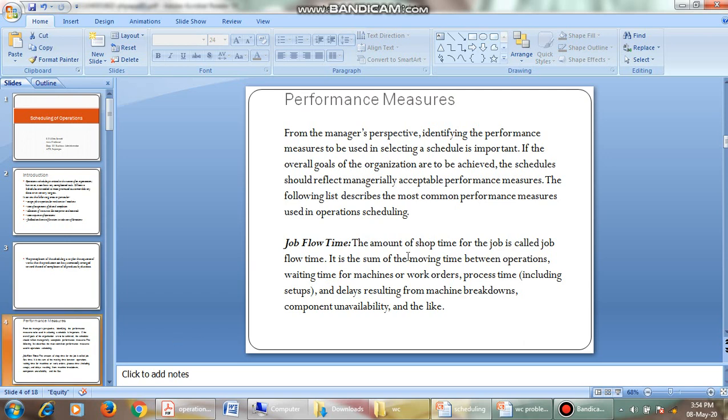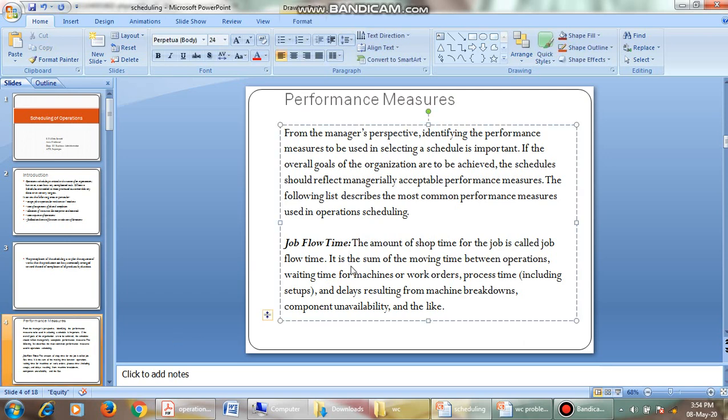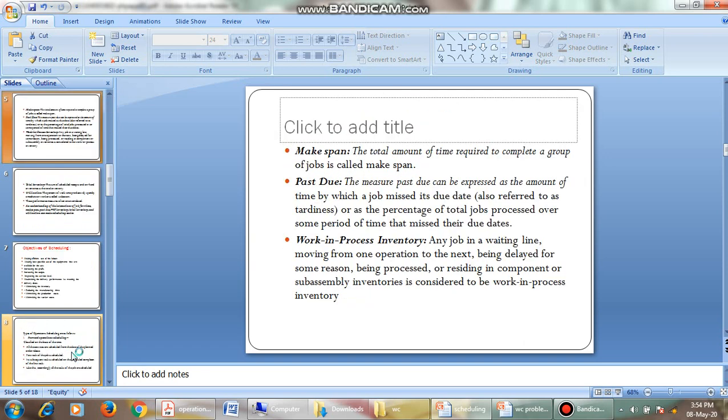It is a performance measure of a particular manager. See, if the job flow time is less and we completed a particular job in a given time period, then it shows the effectiveness of a particular manager. That is, he has scheduled in an effective way so that the job flow time is less and he is efficient. Okay, at next, makespan.